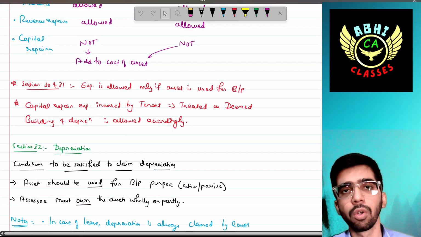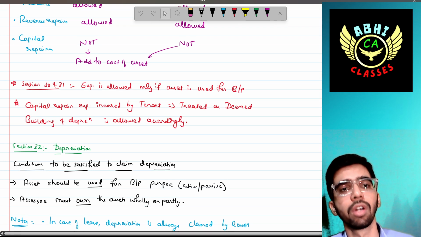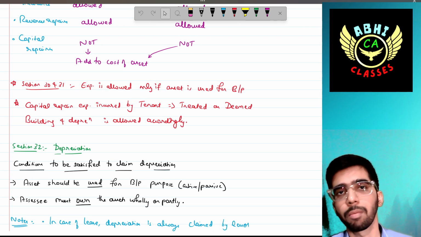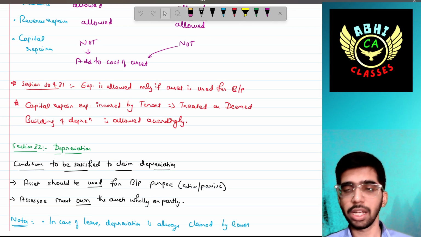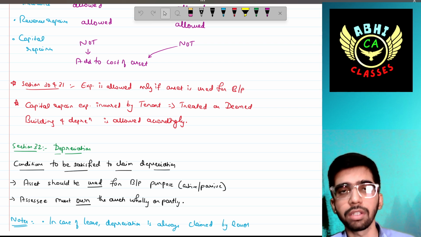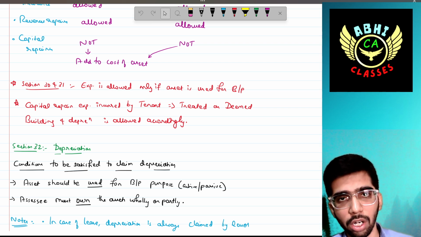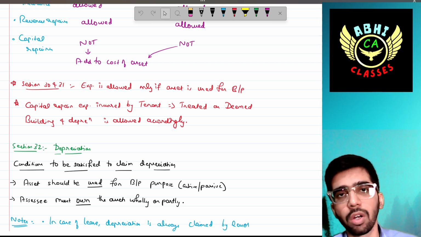Then there is a note on sections 30 and 31. The expense is allowed only if the asset is used for business or professional purpose. If that asset is used for personal purpose or any purpose other than business or profession, that should not be allowed. That should be disallowed, in simple words.